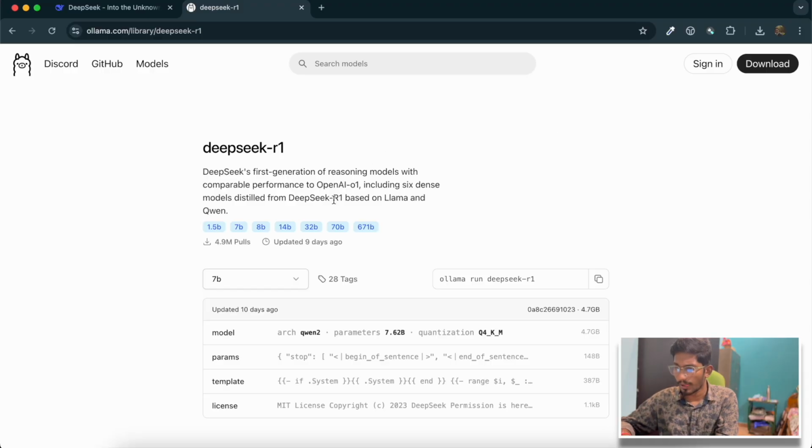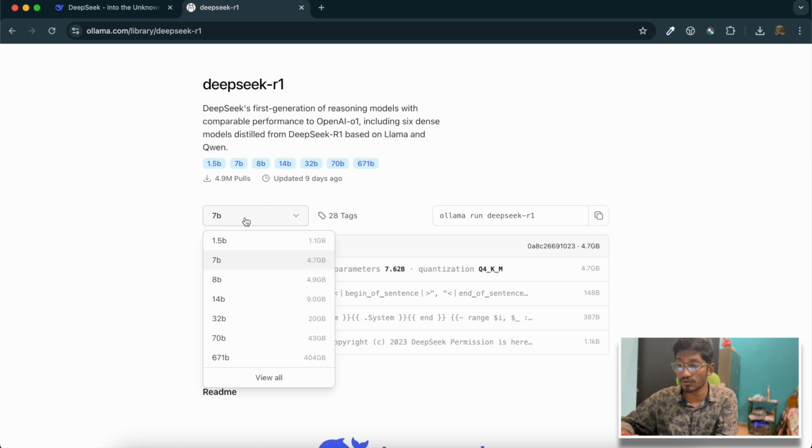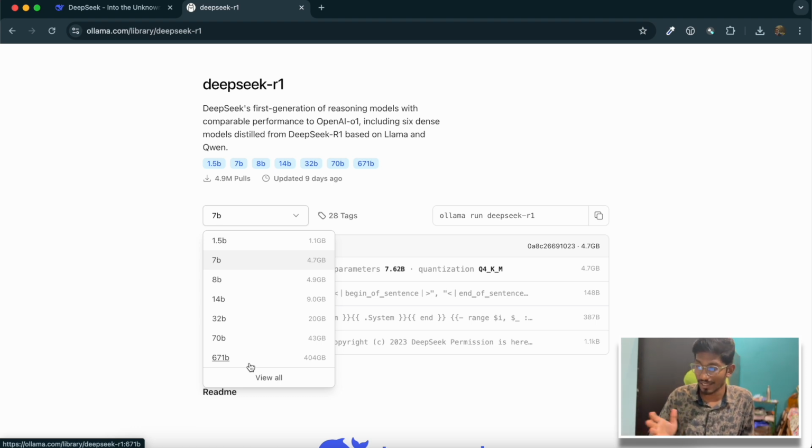Then if you see in the Ollama model section, DeepSeek-R1 has a lot of models available, right? And the full-fledged model contains around 671 billion parameters, which is very huge, 404 GB. I cannot obviously download this to test locally. Obviously, you can try the distilled version, which I already discussed in the beginning of the video. Using this distilled version of the model, you can actually explore its capability. You can actually play with this model.